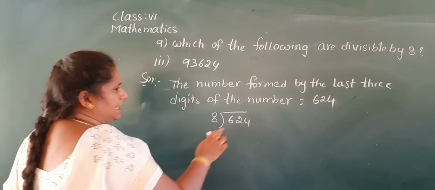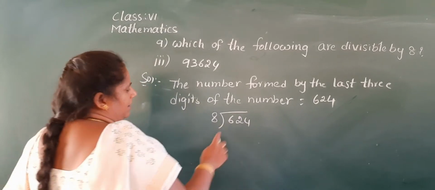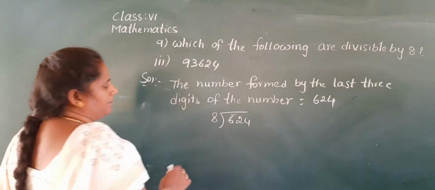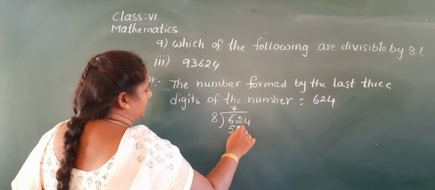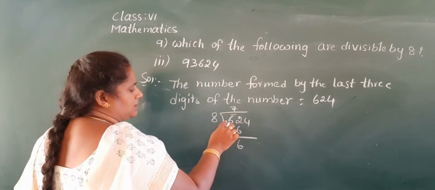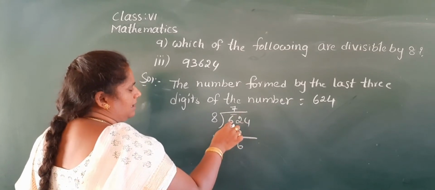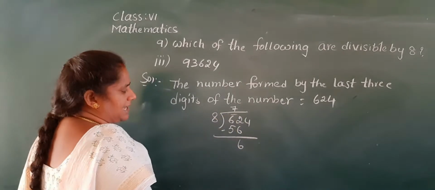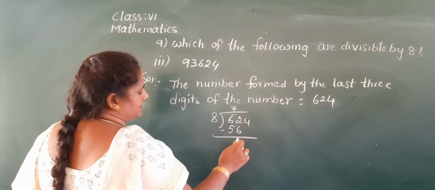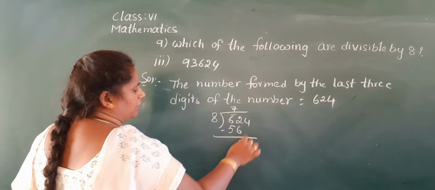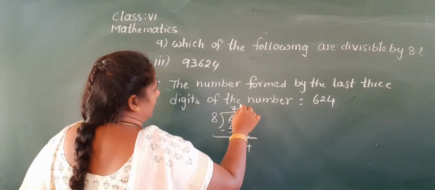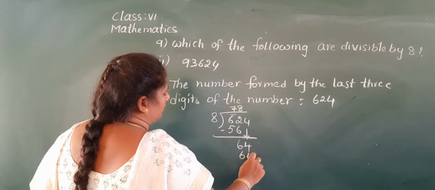See, here 6 is a small number, so we can't divide directly. So you take 2 numbers, 62. What's the nearest number in the 8 table? 8 sevens are 56. Now 12 minus 6 is 6. Here 2 is a small number, so you take a borrow. 2 becomes 12, 6 becomes 5. You came to 5th class, so this calculation you have to do in your mind only. 12 minus 6 is 6, 5 minus 5 is 0. So you take down 4. 8 eights are 64.